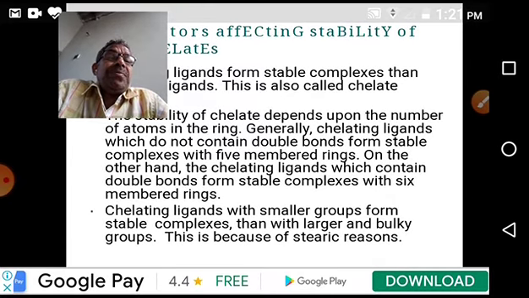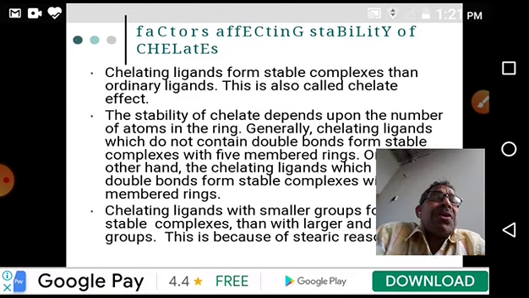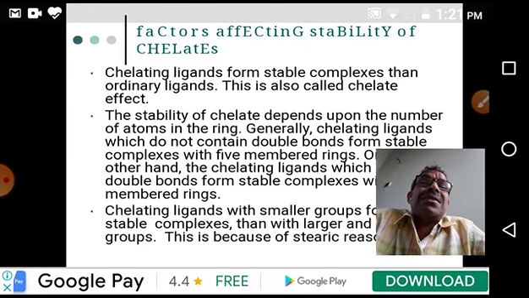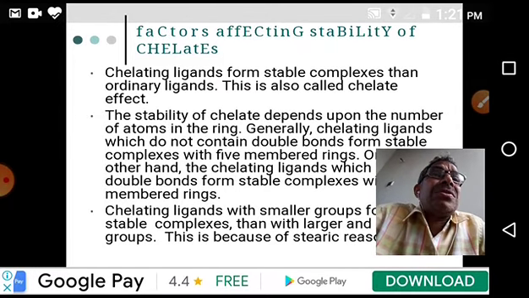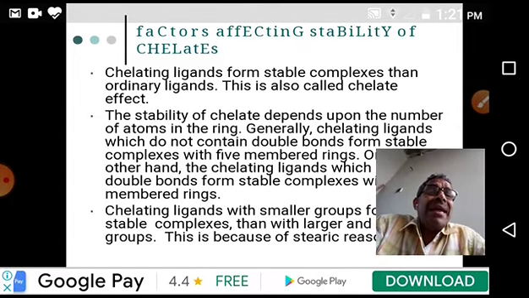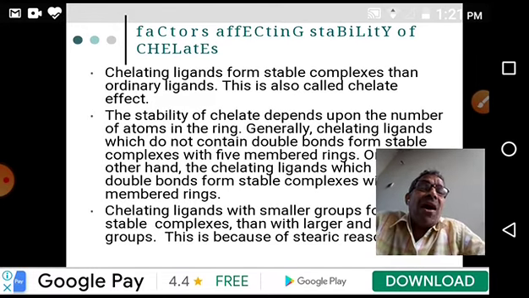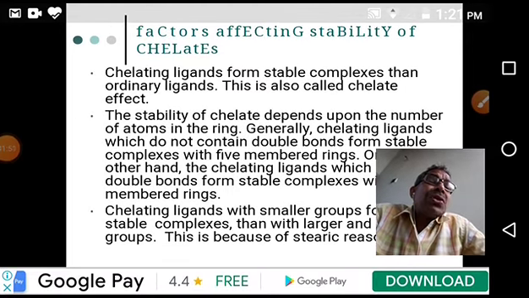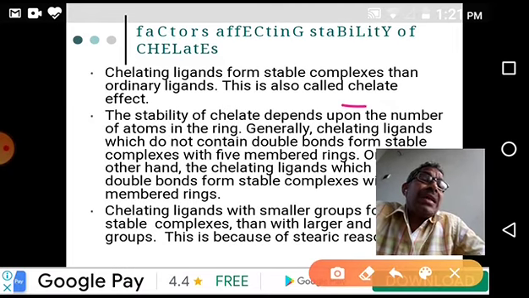Okay, next you see chelating ligand. What is the specialty of this chelating ligand? It affects stability. From the stability point of view, these are more important. We'll discuss this. Chelating ligands form more stable complexes than ordinary ligands. This is also called the chelate effect. Very important, observe the chelate effect.